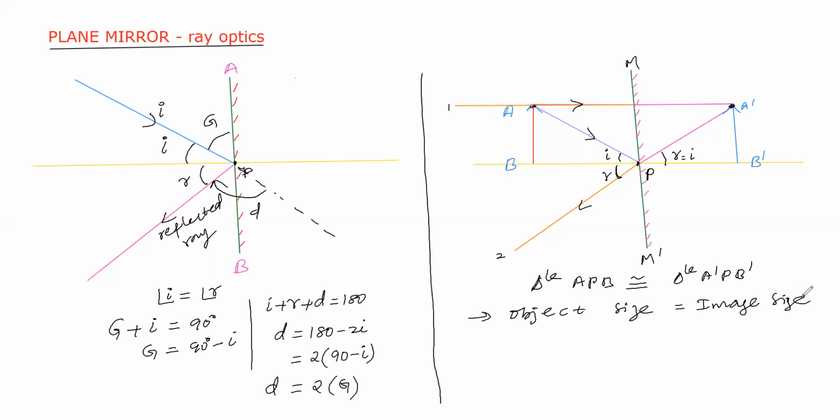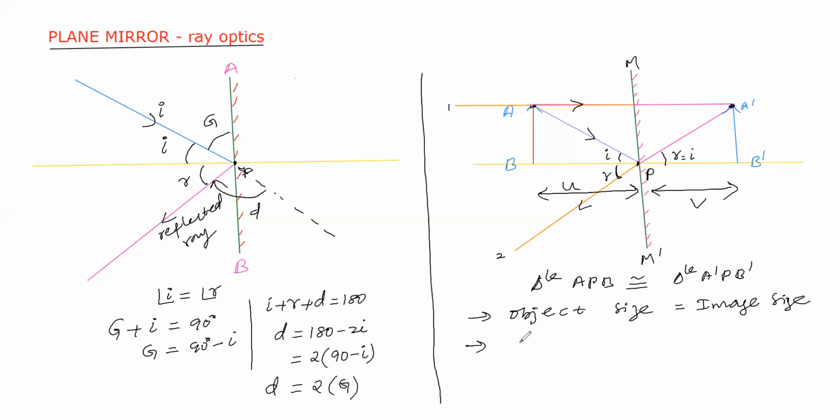That is one point we got. Another point is distance of the object from the mirror is known as object distance, and the distance of the image from the mirror is known as image distance. Here object distance is also equal to image distance.